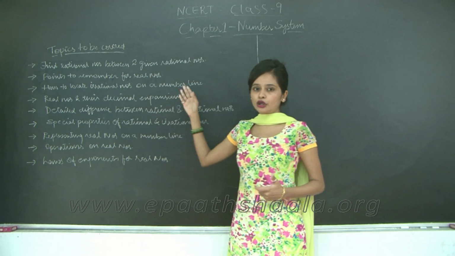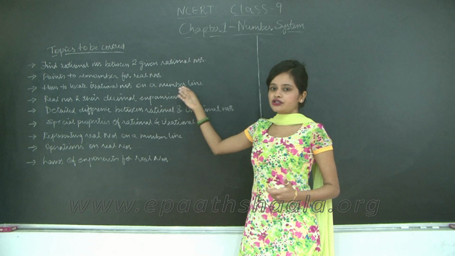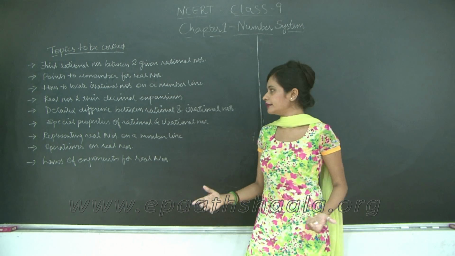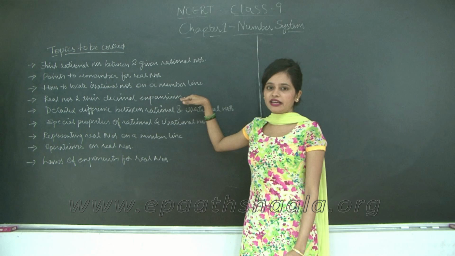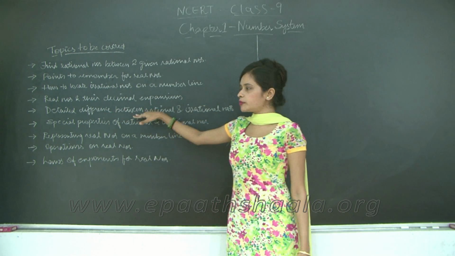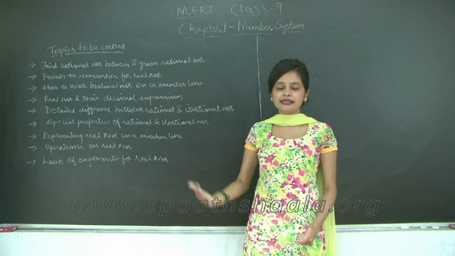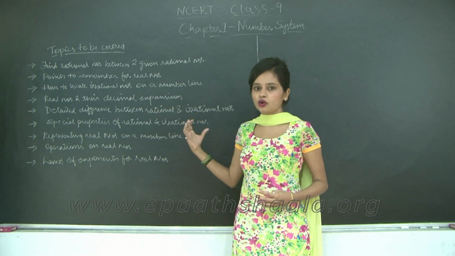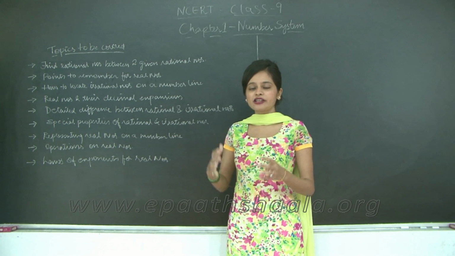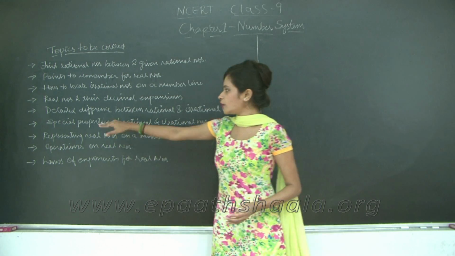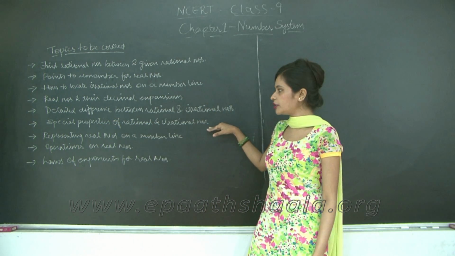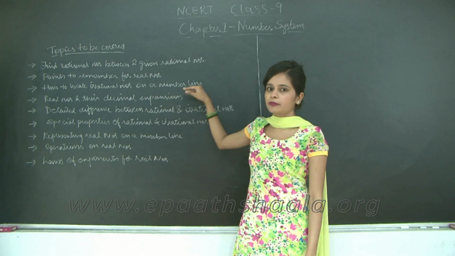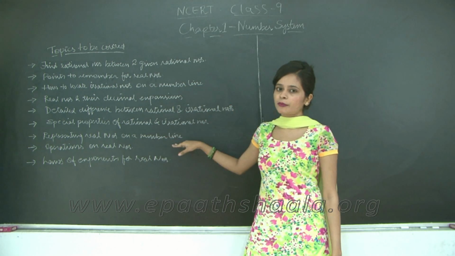Then points to remember for real numbers, how to locate irrational numbers on a number line. For example, how to locate root 2 or root 3 on a number line. Real numbers and their decimal expansions. Detailed difference between rational and irrational numbers. We have just seen the definitions of rational and irrational numbers, the basic difference, but we will take a look at a more detailed description by solving examples in this section. Then you have special properties of rational and irrational numbers, representing real numbers on a number line. Just like we will learn how to represent irrational numbers on a number line, we will see how to represent real numbers on a number line.